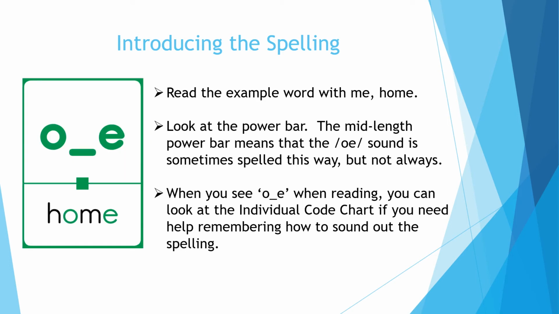Let's take a look at our spelling card. Read the example word with me. Home. Take a look at the power bar. This is a mid-length power bar, and it means that the O sound is sometimes spelled this way, but not always. When you see the O space E spelling when you're reading, you can look at your individual code chart when we get back into school if you need help on how to spell this word or this sound.